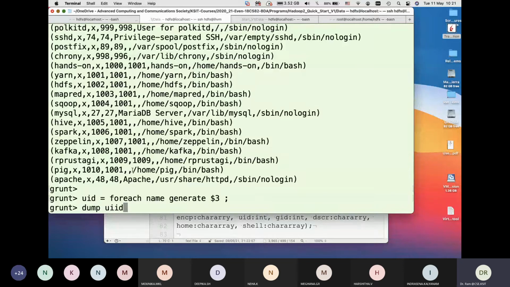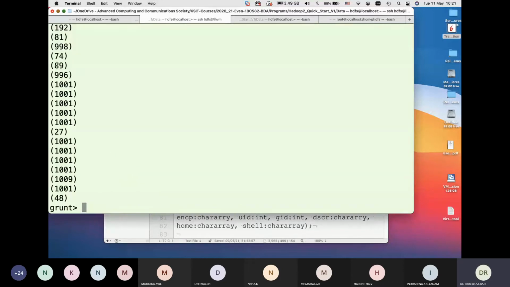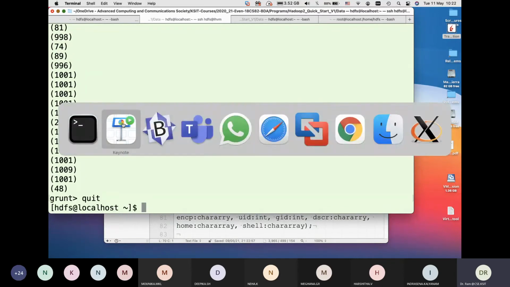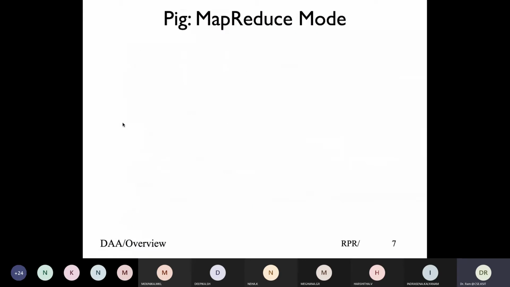If I say dump UID, after some messages, I see all the UIDs. And to quit, I type quit, and it will basically come out. Simple interactive way of dealing with pig. Try with any other file, and that should still be fine.